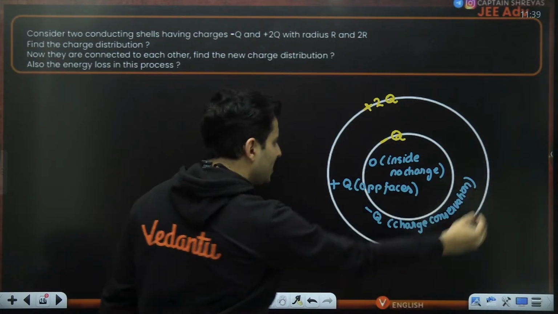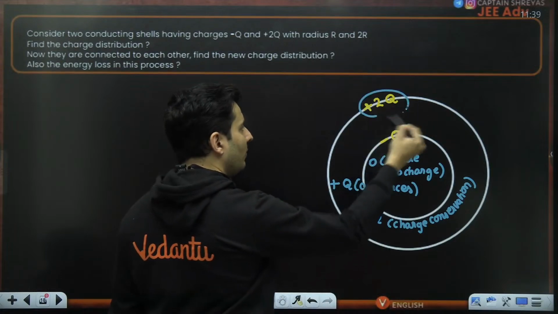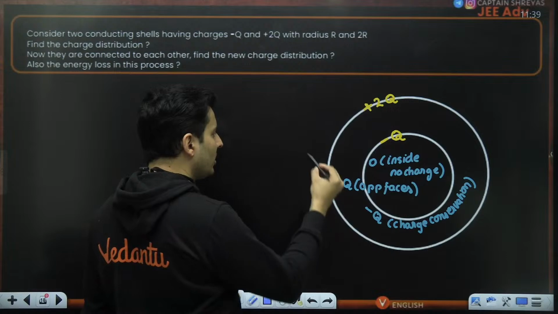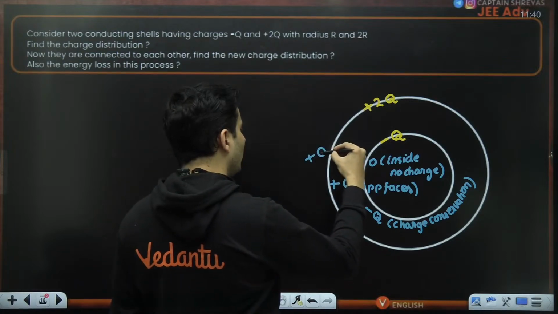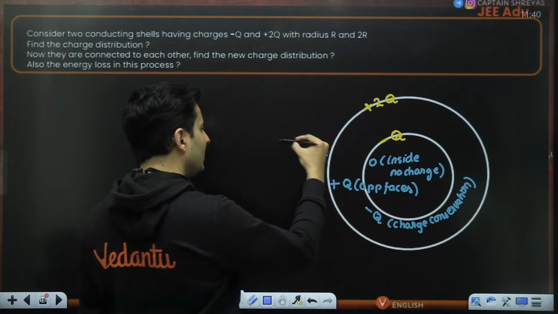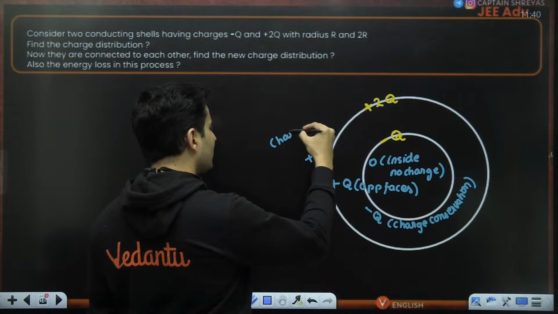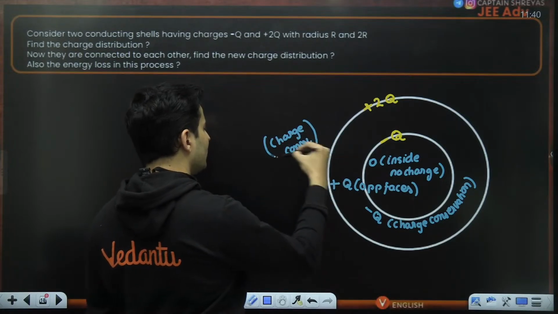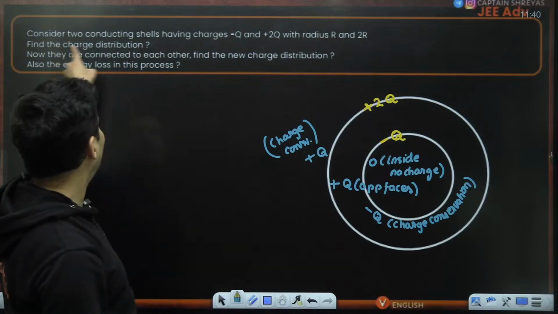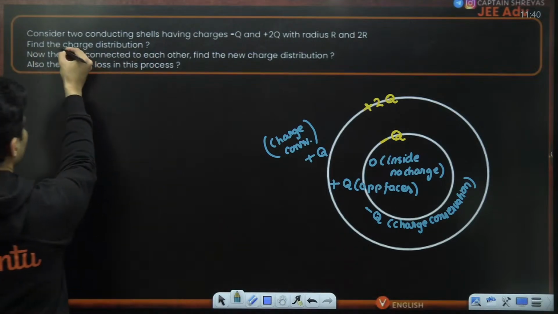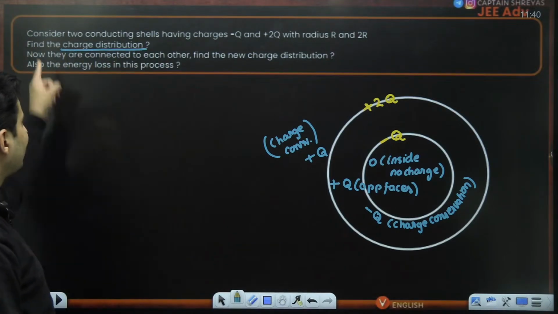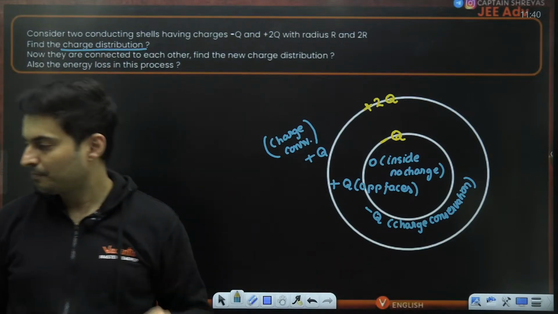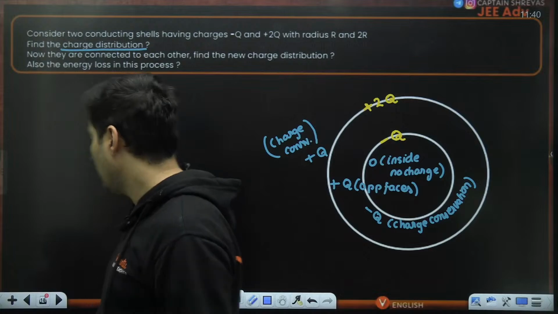Now, the outer shell should have a combined charge of plus 2q, out of which plus q is on the inner surface. Naturally, the remaining plus q should be on the outer surface. This again is via charge conservation. So that completes the charge distribution of those two shells. Is that absolutely clear? Okay.